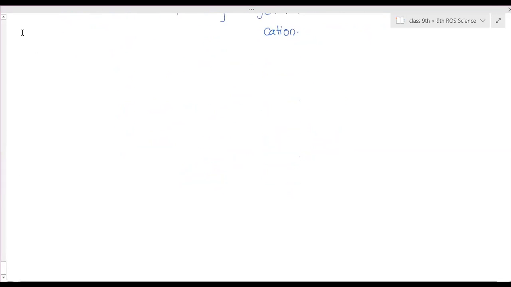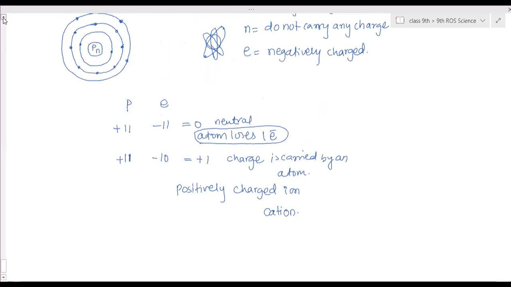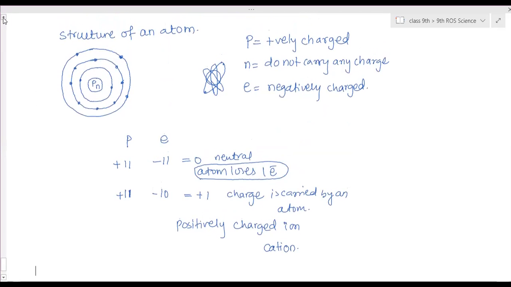Okay. So coming back to ion formation then. Ma'am, can you please explain ions? Yes, I'm explaining. I have not completed anything. There are many more things to explain in the ion part. I've just started.